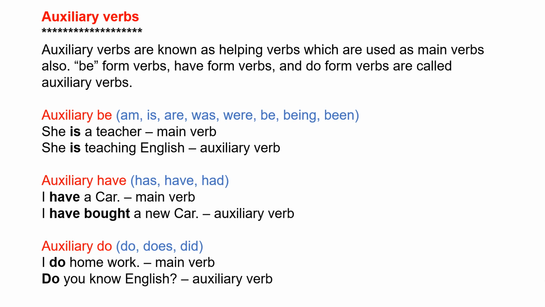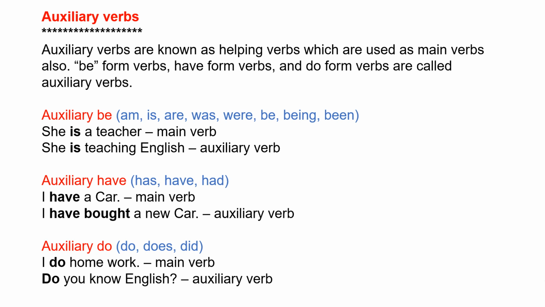Next, auxiliary verbs. Auxiliary verbs are known as helping verbs, which are used as main verbs also. Be form verbs, have form verbs and do form verbs are called auxiliary verbs. First, be auxiliaries. Am, is, are, was, were, be, being, been.